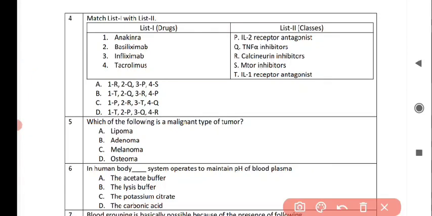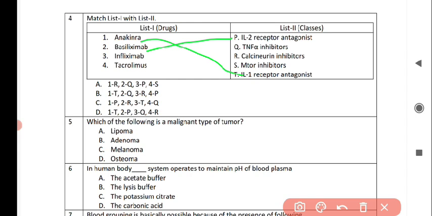Then next question is again match the following question. In this, list 1 contains the drugs and list 2 contains the classes. For the first drug, that is anakinra, it correctly matches with option number T, that is IL-1 receptor antagonist. For basiliximab, it correctly matches with option number P, that is IL-2 receptor antagonist.